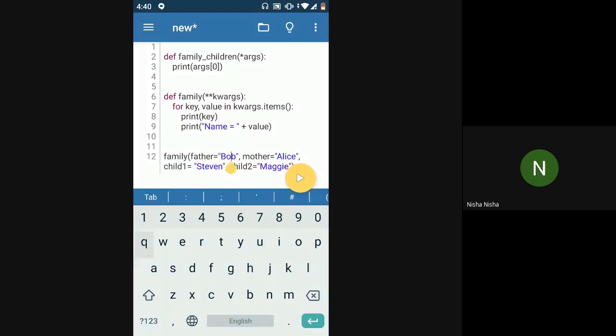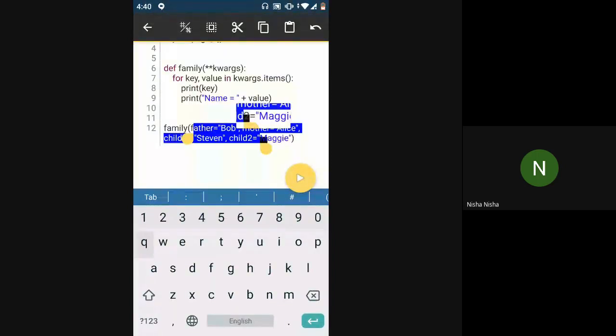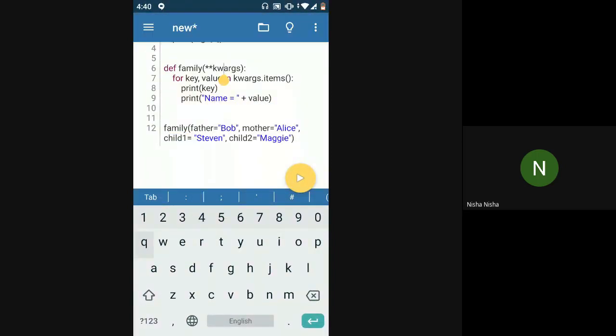So this whole dictionary got saved as a dictionary inside this kwargs, and I could access the key and value from this kwargs and find out which argument passed is what. Clear? Yes, ma'am. Okay. So this got done.